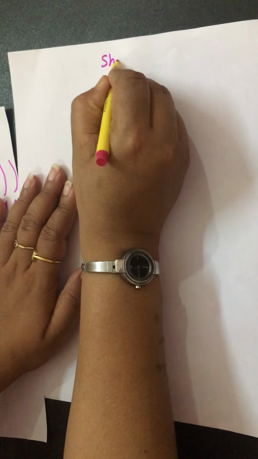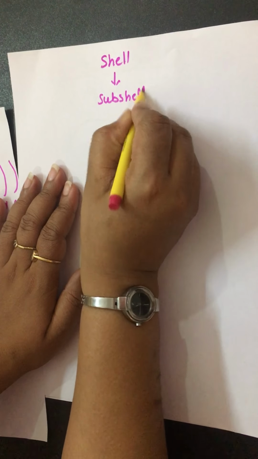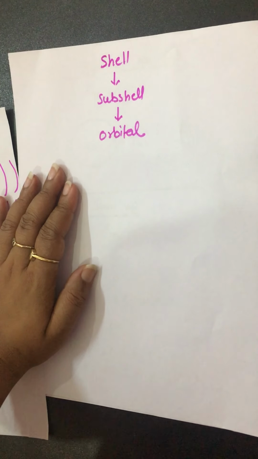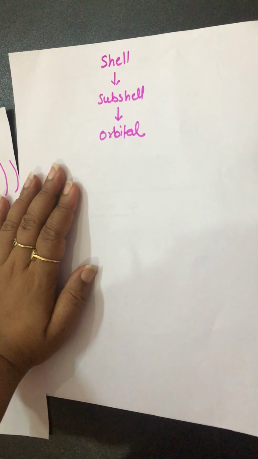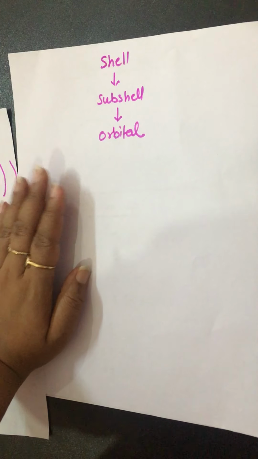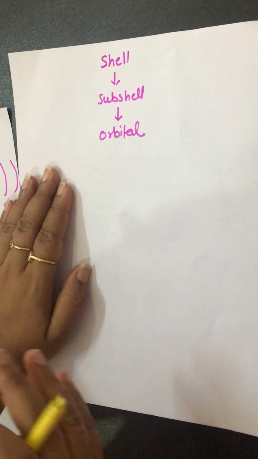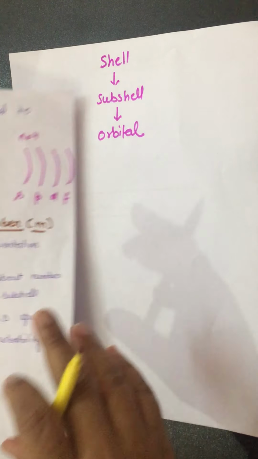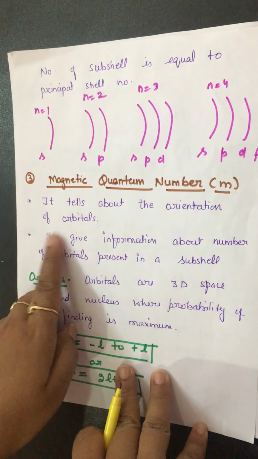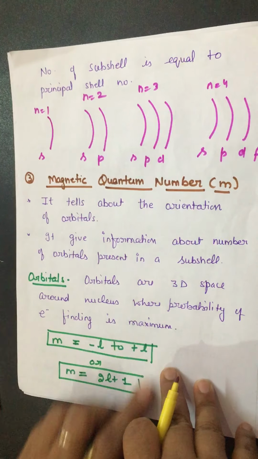Shell has subshells, and each subshell further has orbitals, and orbitals are what? 3D space around the nucleus which shows the probability of finding electrons. Okay, they have different shapes and orientations. Now we will talk about this magnetic quantum number. It tells about the orientation of orbitals, and it gives information about the number of orbitals present in a subshell.